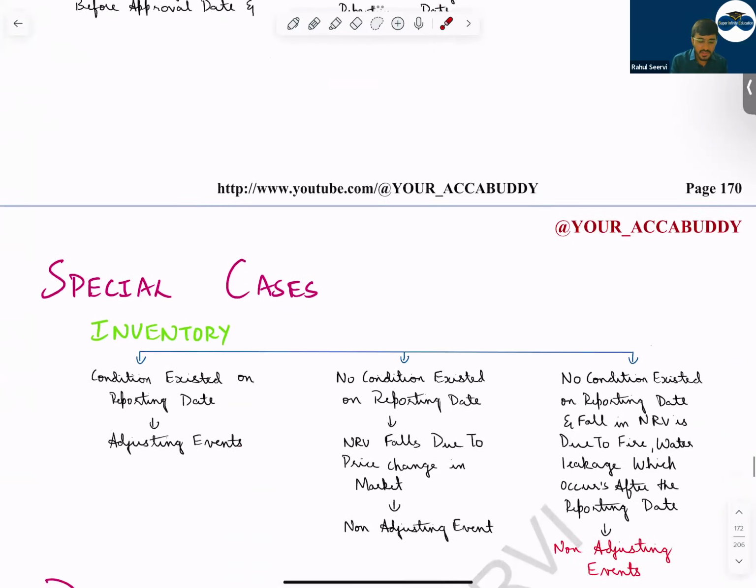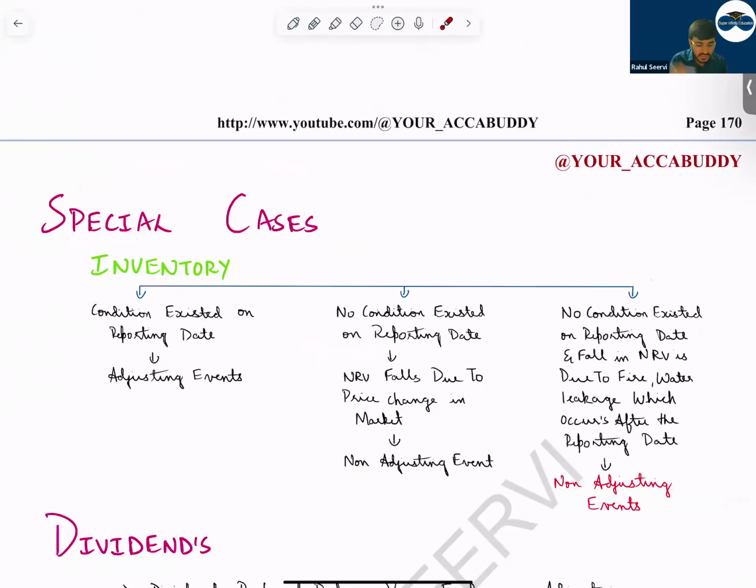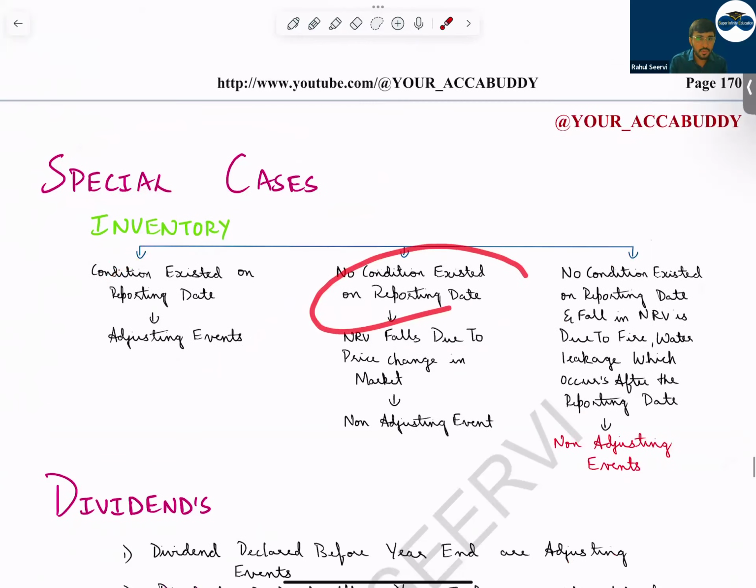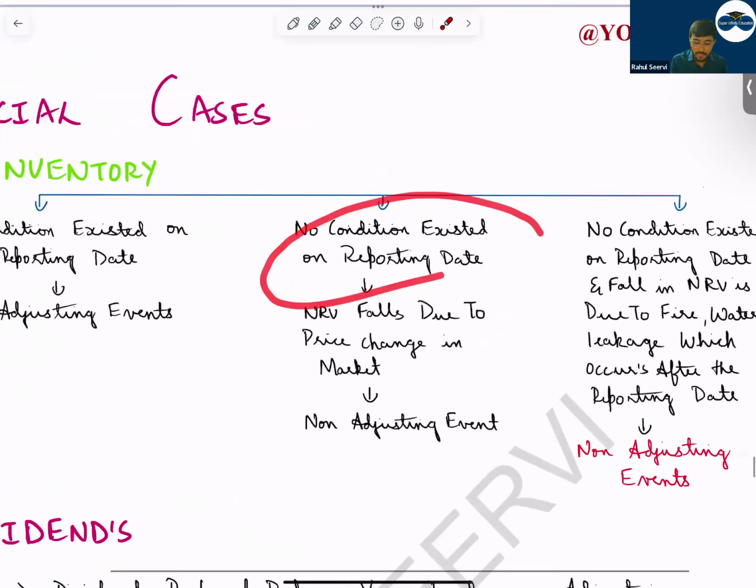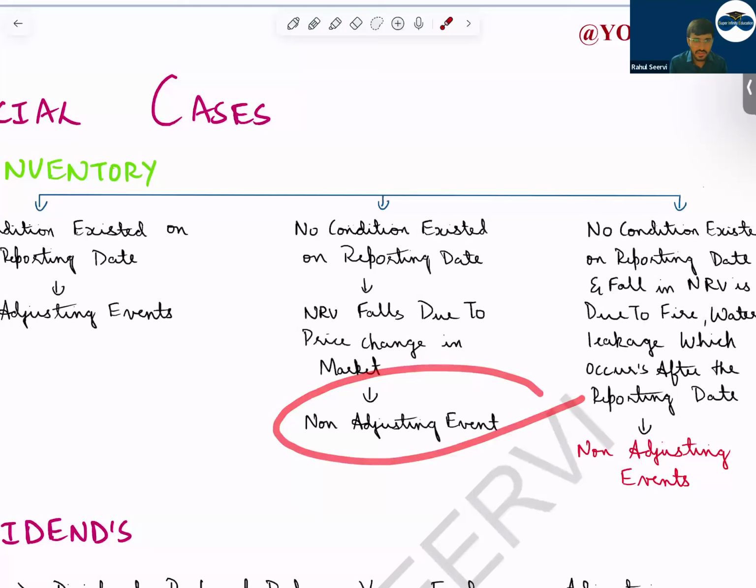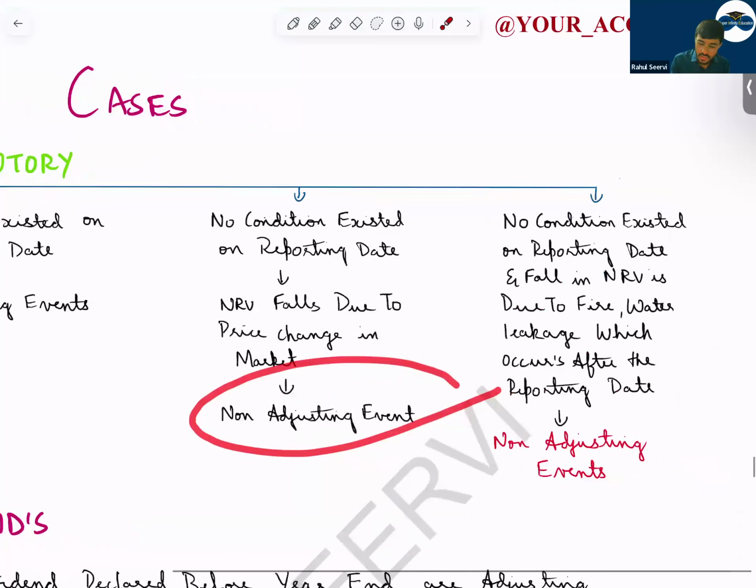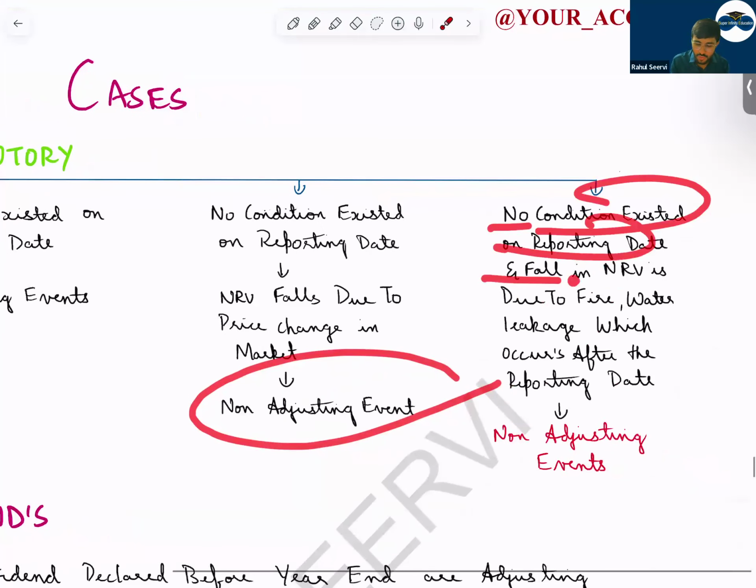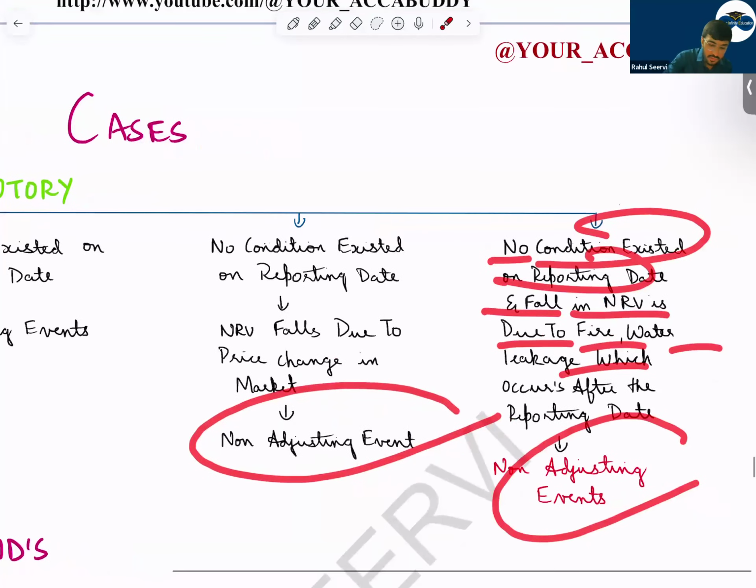Now see here, special cases for inventory. Now if the condition existed on the reporting date, adjusting event. No condition existed on the reporting date, NRV falls due to price change in the market. Value of the inventory is going down. In that case, non-adjusting event. Then no condition existed on the reporting date and fall in NRV due to fire, water, leakage, etc. Non-adjusting event. So here what is important?